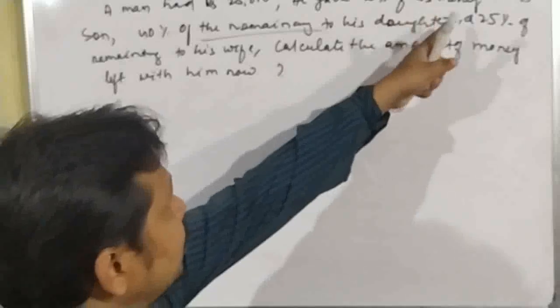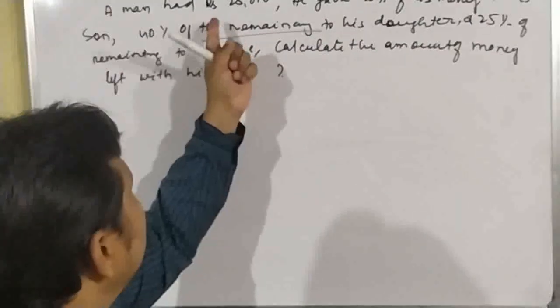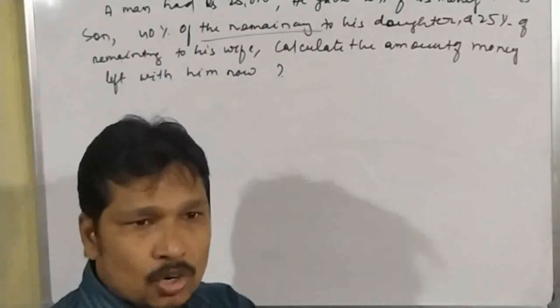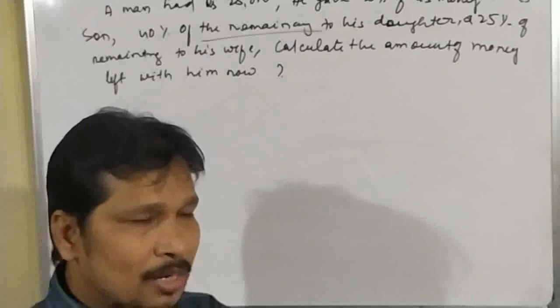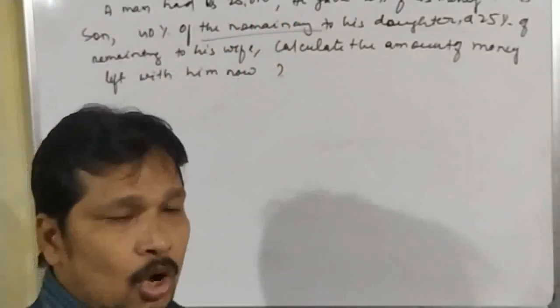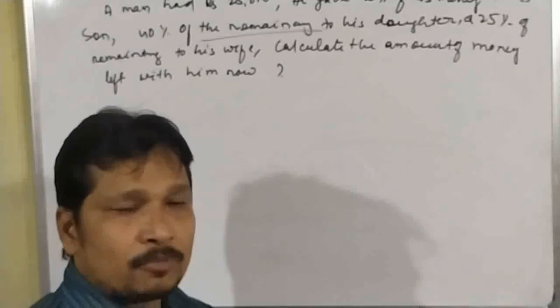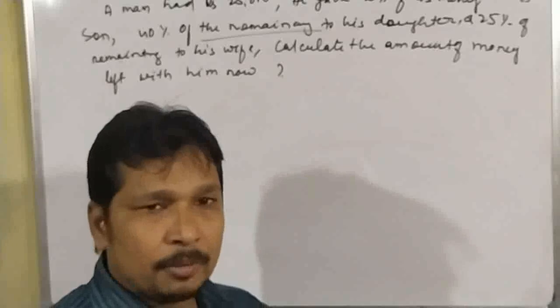This thing is very important. After giving some money to his son, the remaining part is not equal to 25,000. That means the total amount will be different from the first amount. So at every stage, we have to find out what the remaining money is.